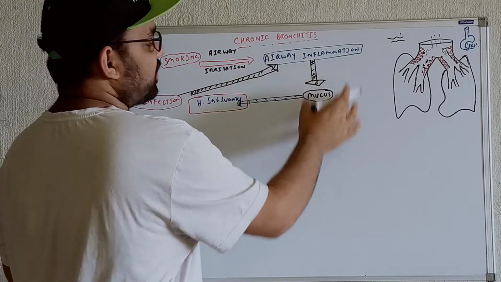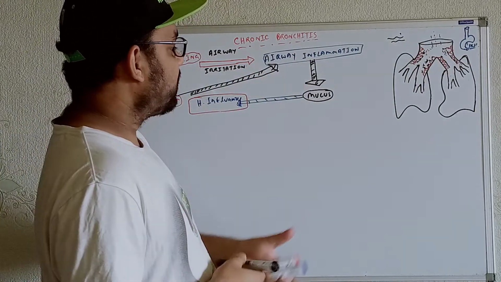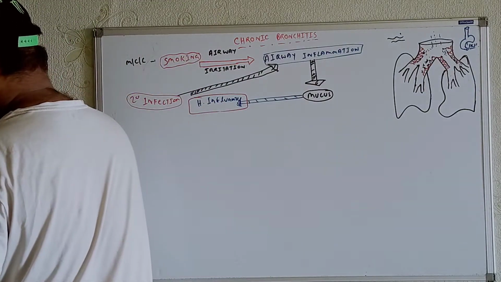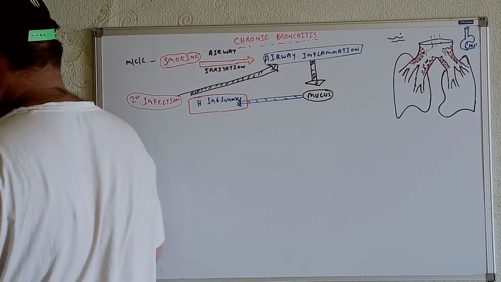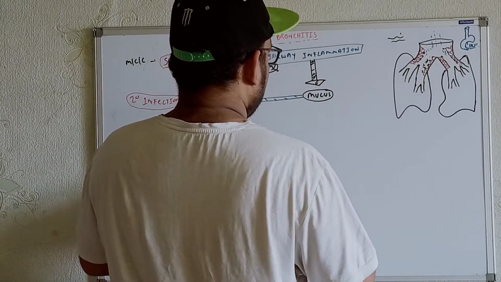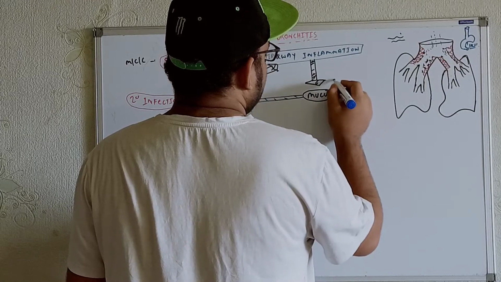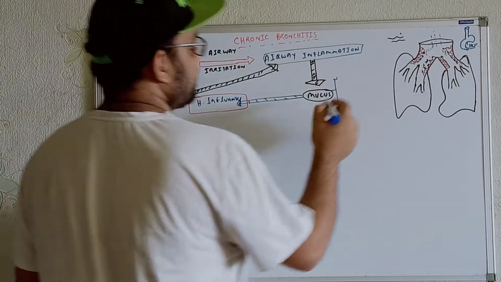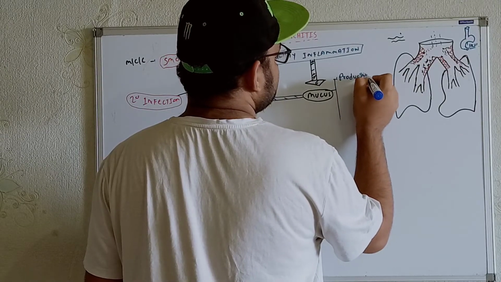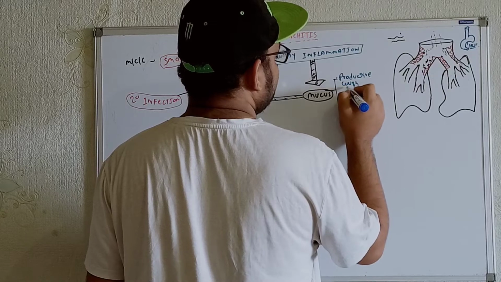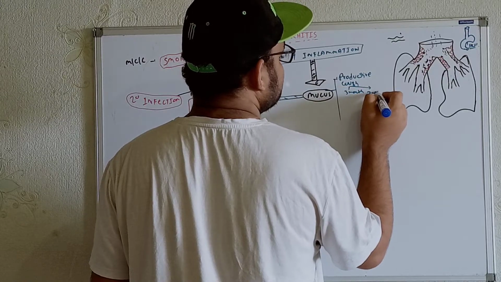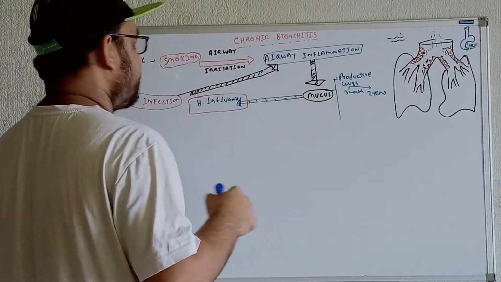Again we will get production of the mucus. So whenever we get production of the mucus, we will get the cough, right? Okay, let's write it over here. Whatever we will get in terms of the mucus production, whenever we are describing any individuals or patients with chronic bronchitis, in this case we will definitely get the productive cough for the production of mucus. So the productive cough will appear at first in the 3 months, and that will last for the 2 years.